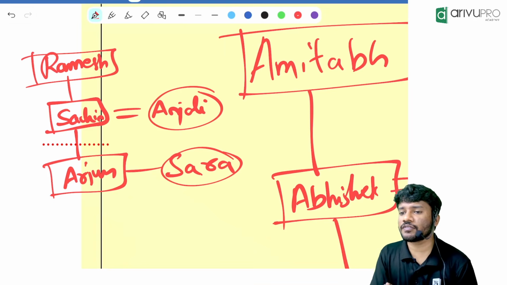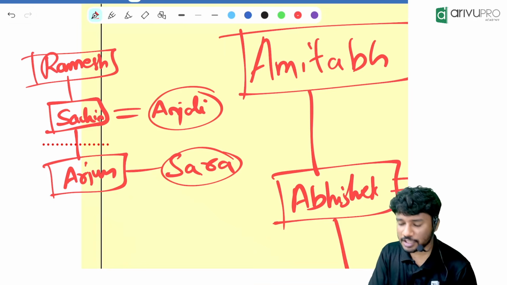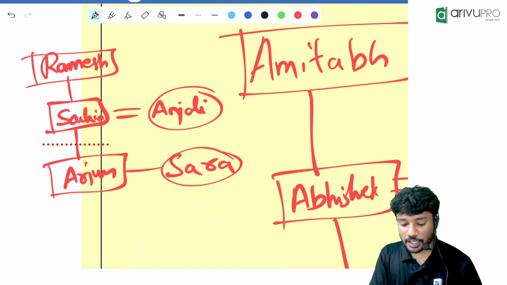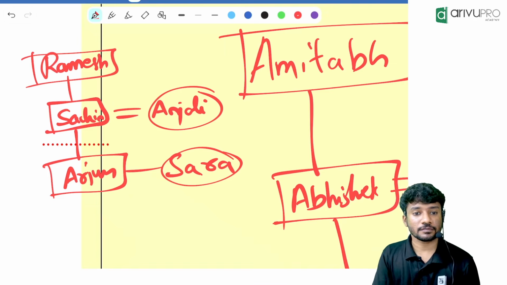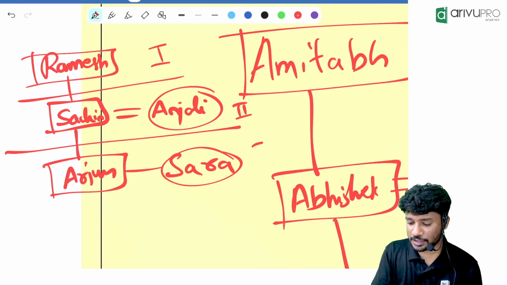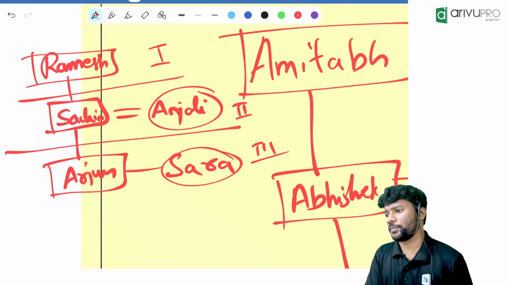Sachin is the dash of Anjali. Sachin is the husband of Anjali. Sachin is the dash of Arjun. Sachin is the father of Arjun. Now, Zara is the dash of Ramesh. First generation, second generation, third generation, so it will be: Zara is the granddaughter of Ramesh.